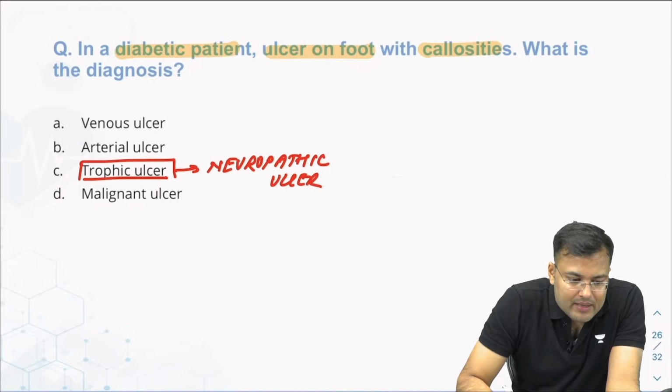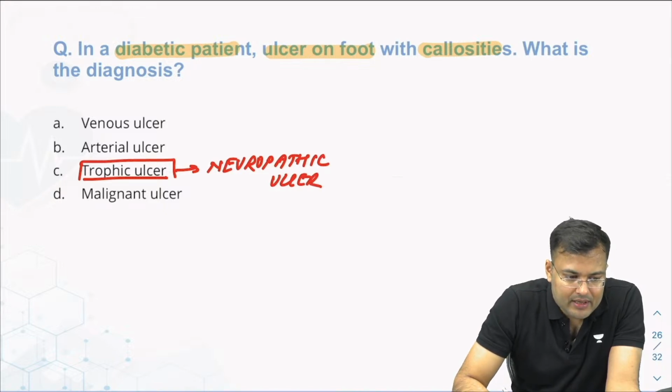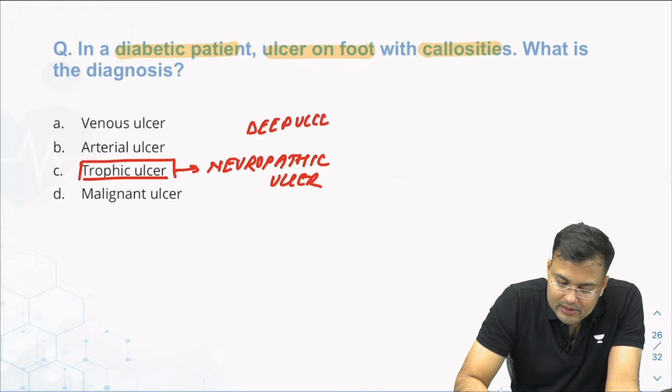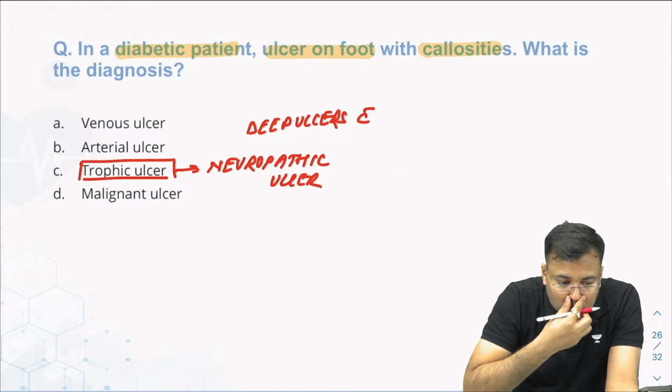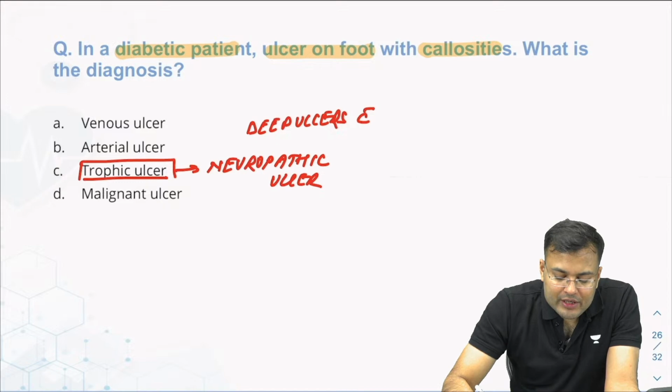Generally, these are deep ulcers with margins. Okay, Pratik, thank you. Clear? So, a deep hole given in the image. It was on the plantar aspect of the foot.